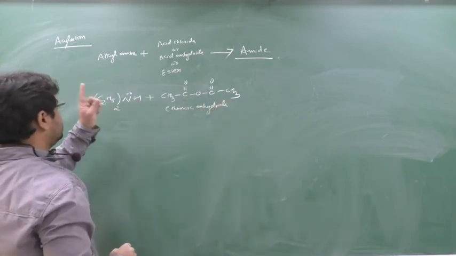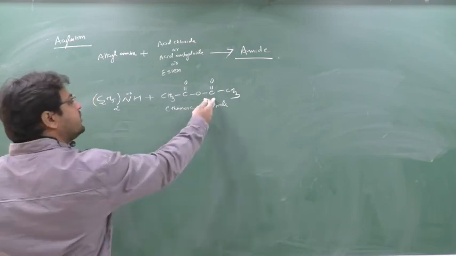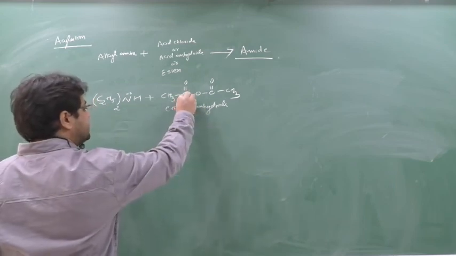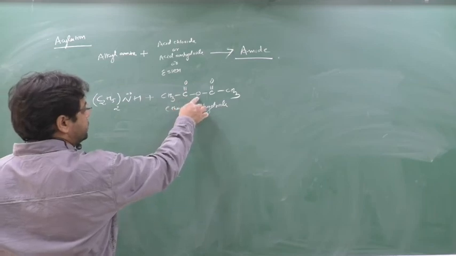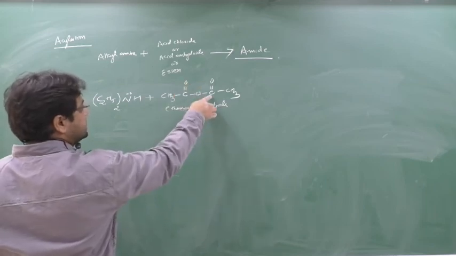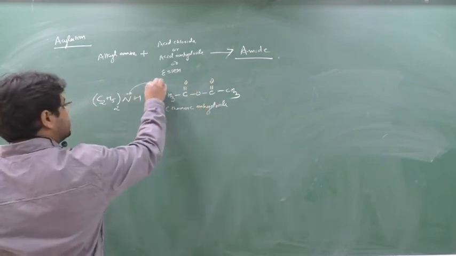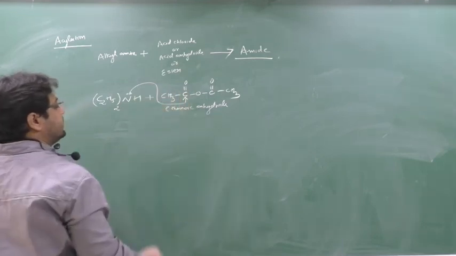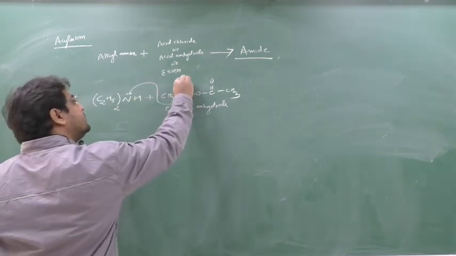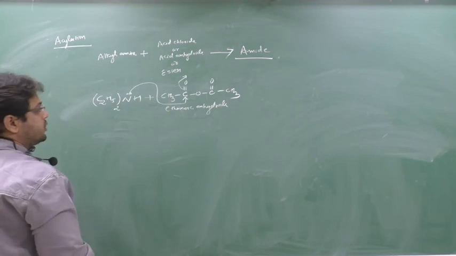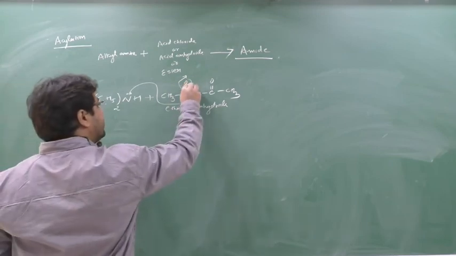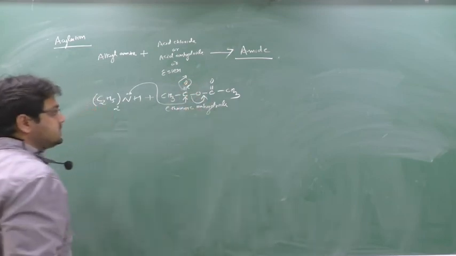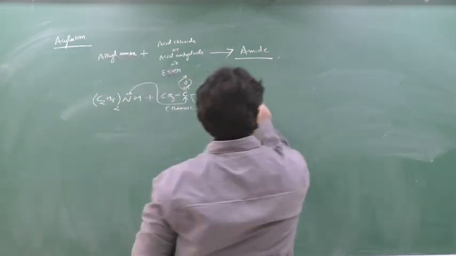This nitrogen will donate its lone pair to the carbon. Now, which carbon? You take any of the carbons. See, if you focus on this carbon, here carbon is associated with the more negative element oxygen, here also oxygen. So this nitrogen will donate its lone pair to this carbon. This carbon will break this bond because it cannot make 5 bonds. It will do back bonding. So this whole group will be released.